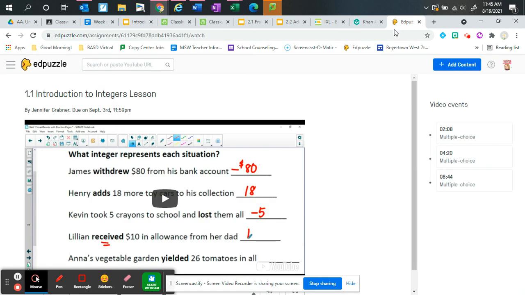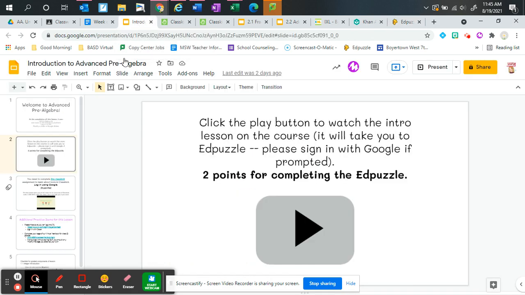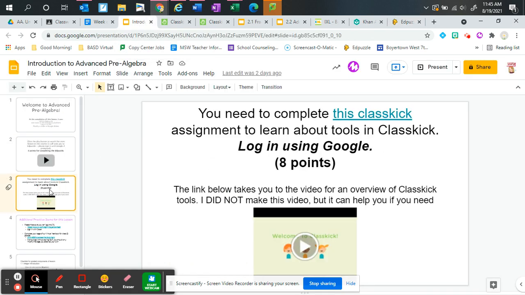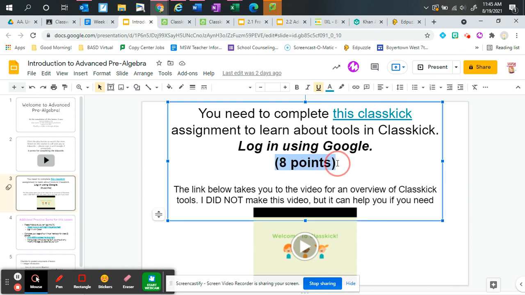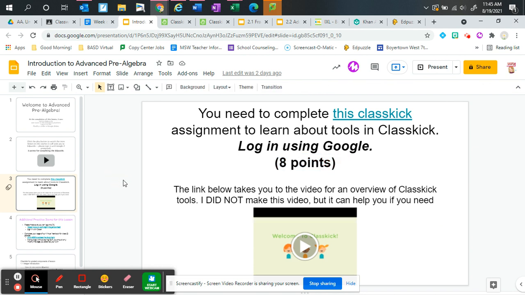And when you get into Ed Puzzle, it'll actually look like this for you in terms of a student. You should see your icon up here, and you should also be signed in using your @student.boyertownasd email address. So that would kind of be your first slide. You're going to continue on through the slides on this daily basis in the integer unit. You're going to complete a Class Kick today, and I'll talk about Class Kick in just a moment. It tells you to log in using Google, and it also provides that this is an 8-point assignment. So you can see that right there, and you'll know how many points it is.